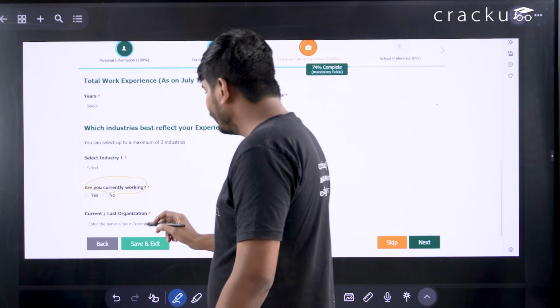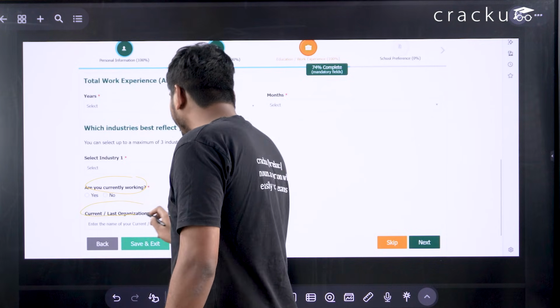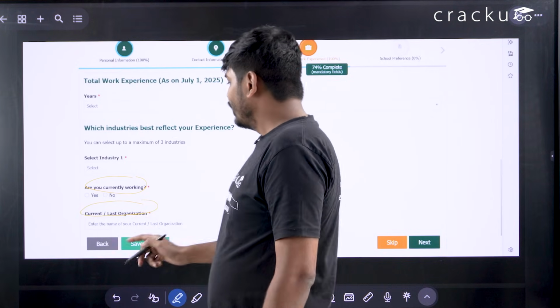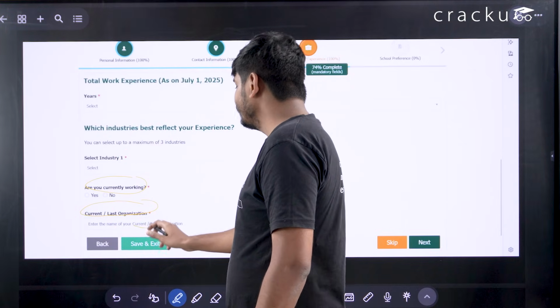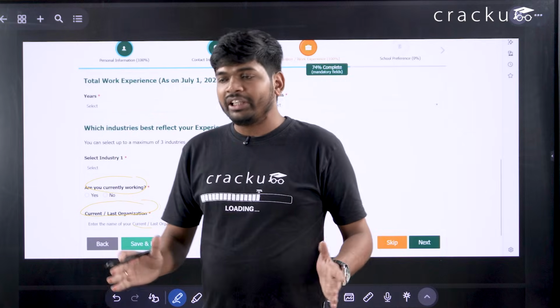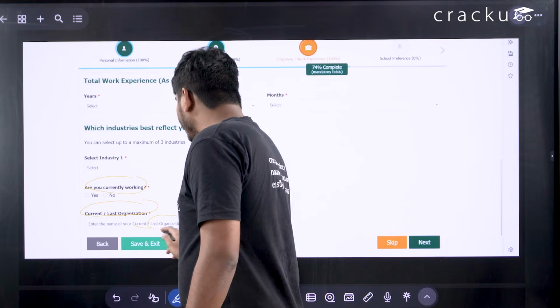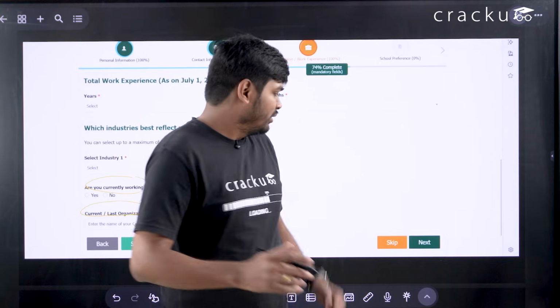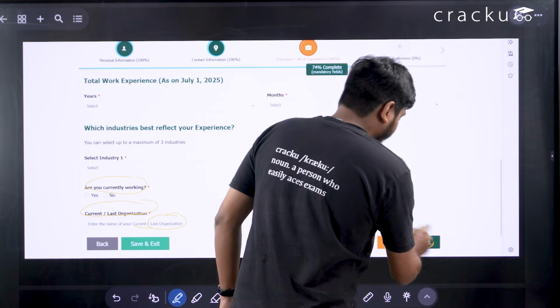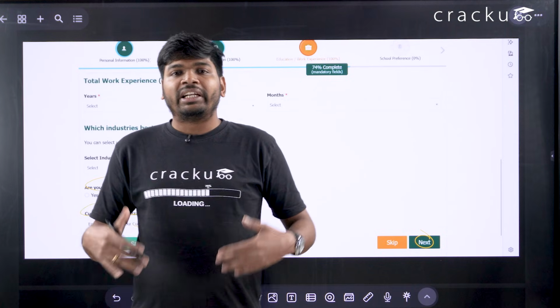Also, you have to enter your last organization or current organization name. So if you are working currently, you just enter the name of your current organization. If you are not working right now, you just enter the name of the last organization. Once you fill in this information, you click on the next button and you will get a new window.